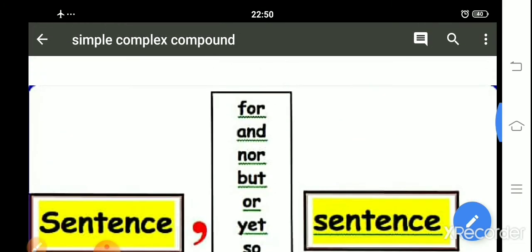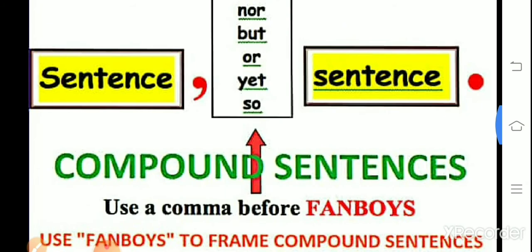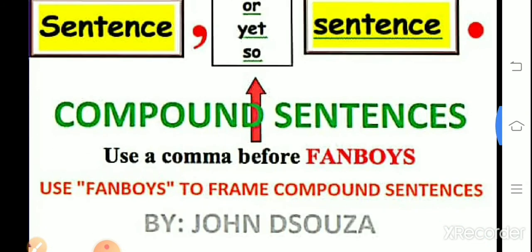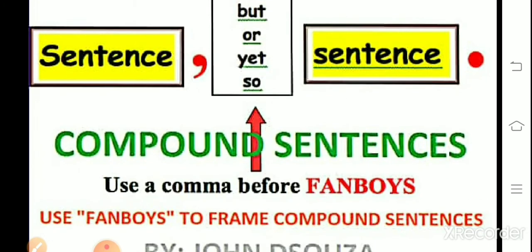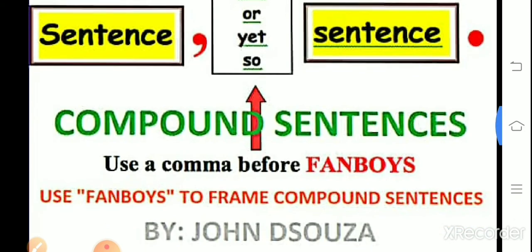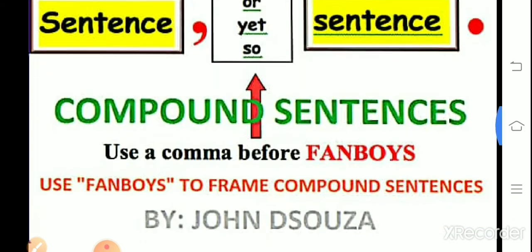These are for, and, nor, but, or, yet, and so. One trick is FANBOYS: F means for, A means and, N means nor, B but, O or, Y yet, and S so. Clear? These are the conjunctions we can use in compound sentences.